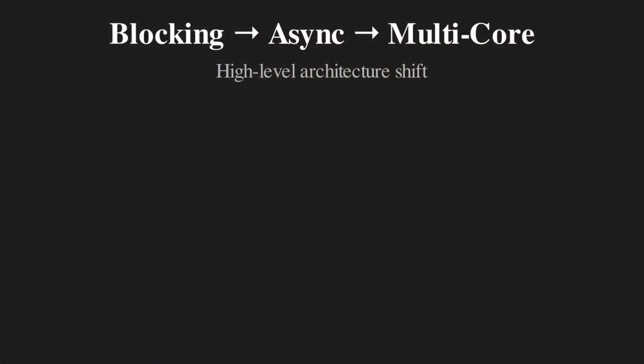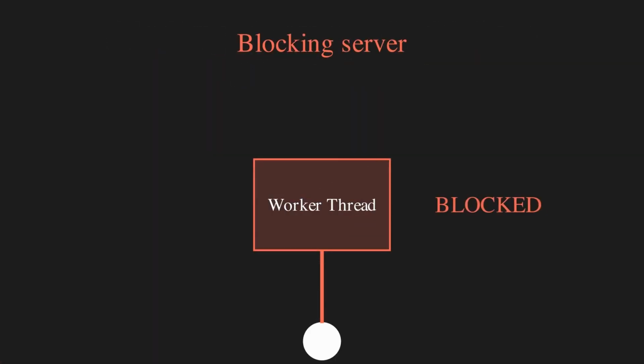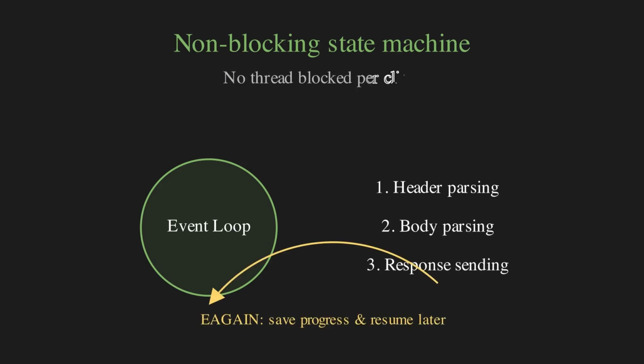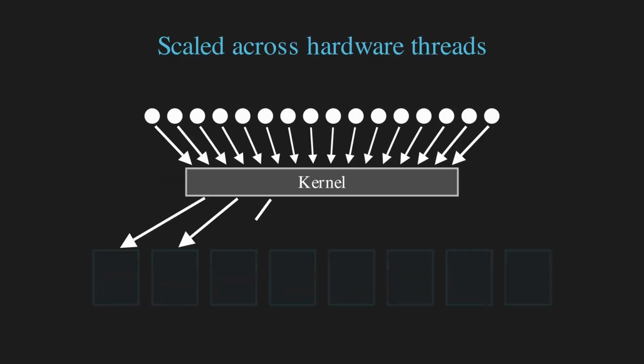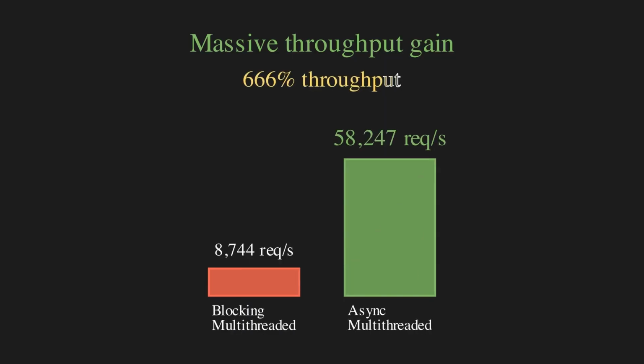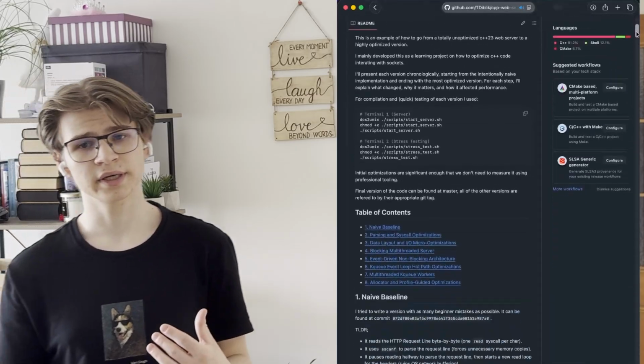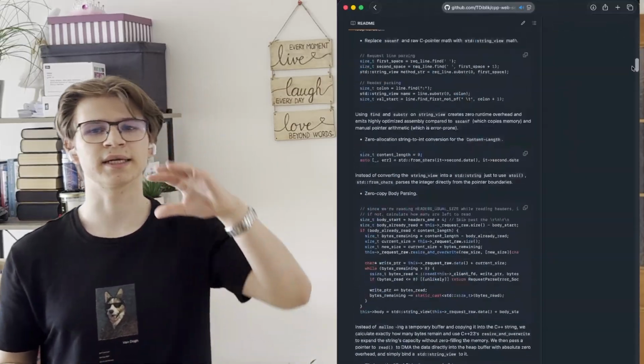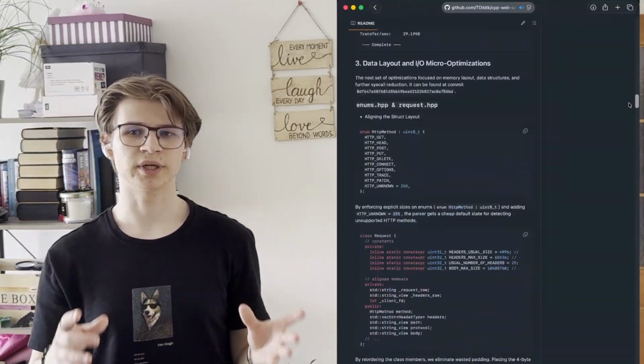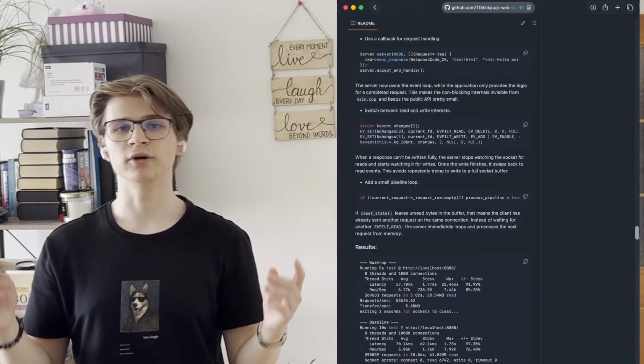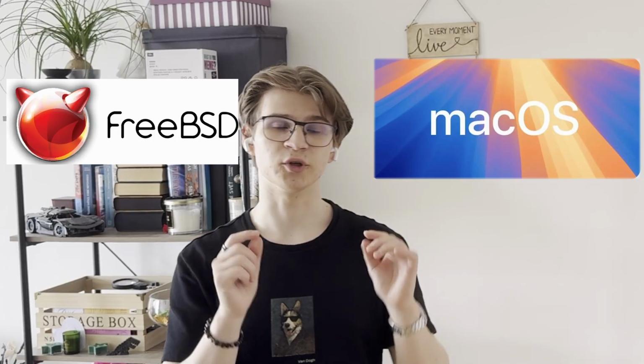We took a naive blocking server, tore it down to a non-blocking state machine, scaled it across the CPU cores, and boosted our throughput by over 600%. I'm actually really glad with this result. All of the code, including the PGO scripts and my macOS kernel tuning parameters, is on the GitHub in the description. But remember, Kqueue is just for macOS and the BSD family.